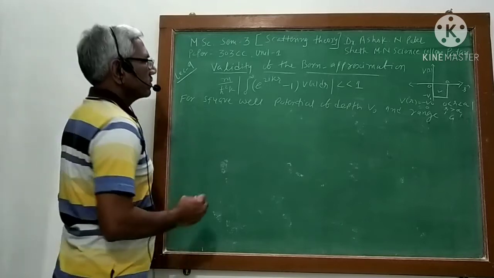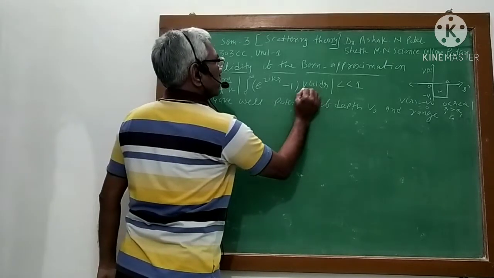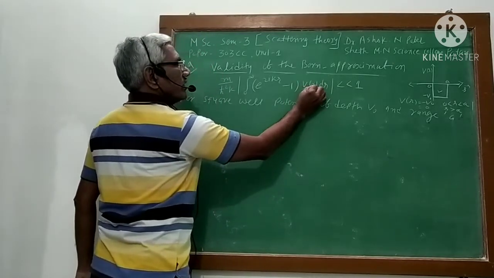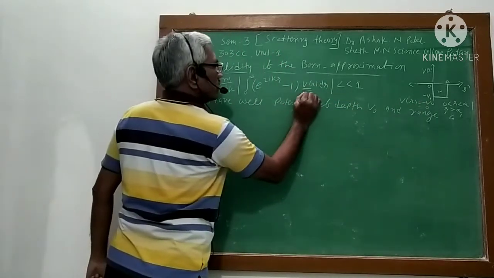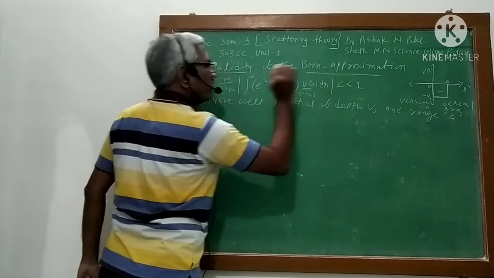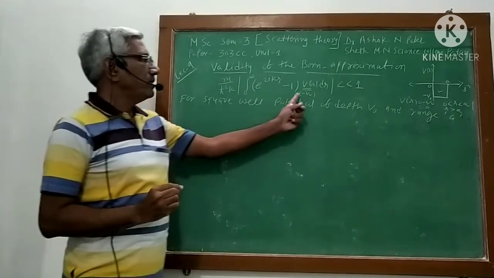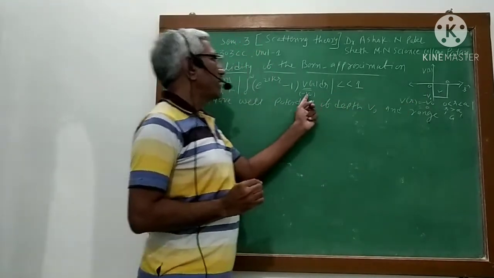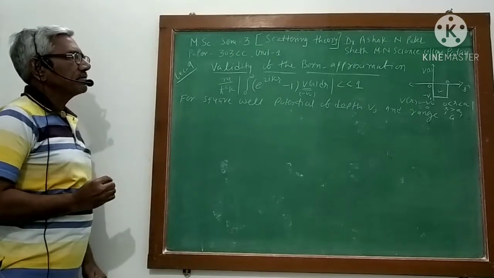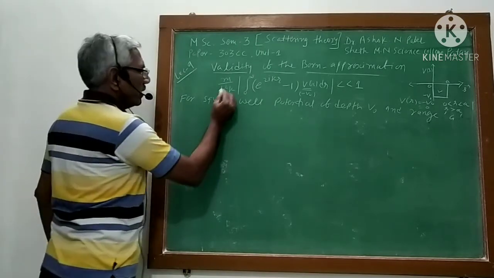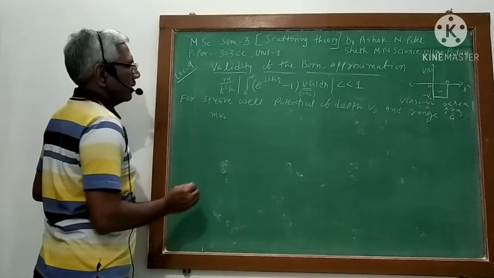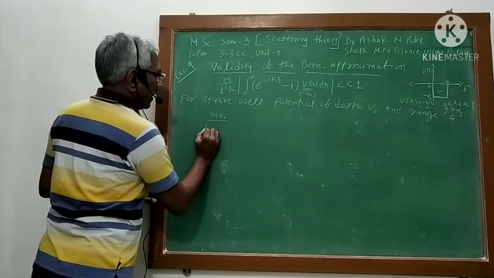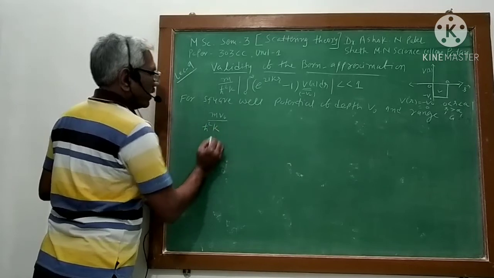So here in this integration, now we have V(r) potential as V0, and that V0 is constant. So I can take it out of the integration. So now it will become m V0 upon h cross square k.